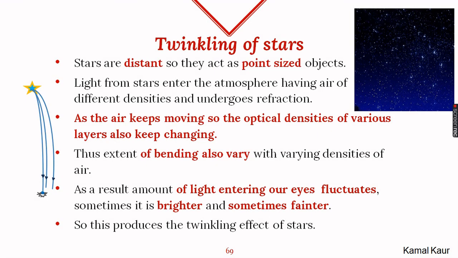This gives rise to another beautiful phenomenon, that is twinkling of stars. Now twinkling of stars occurs because stars are very far away from us and they behave as point objects. Means very few rays of light are coming from the star and reaching our eyes. So those few rays may reach us at one point of time and next second some of them may not reach us because of the change of density of the air which is in between. So sometimes the light that falls in our eyes is bright and at other times it will be fainter. So light entering our eyes fluctuates. This gives rise to the twinkling effect of the stars.